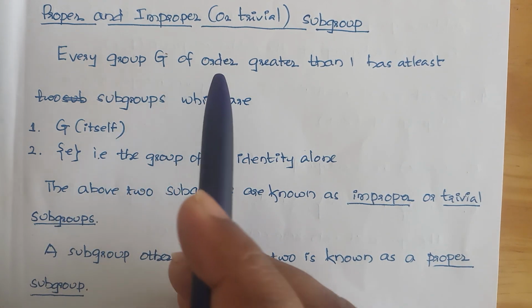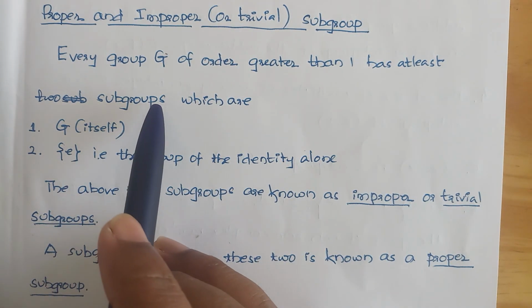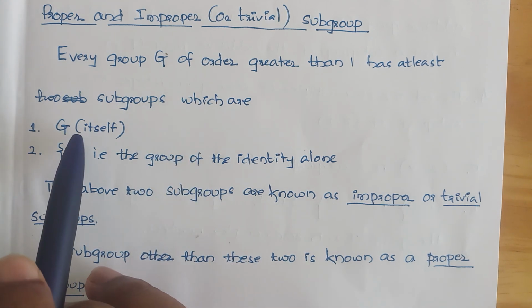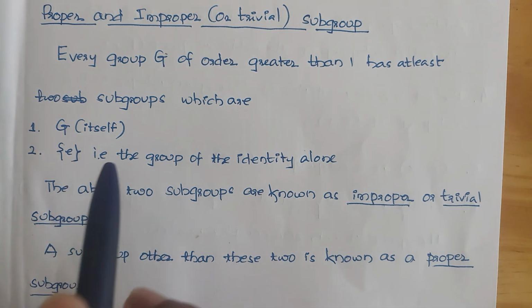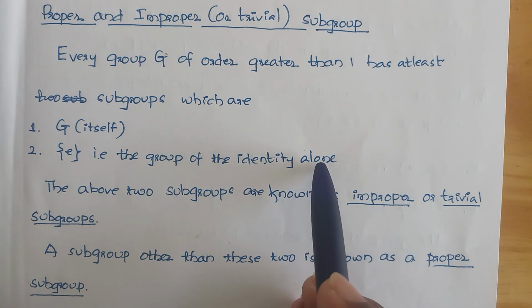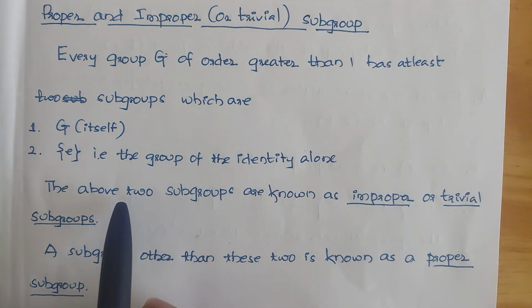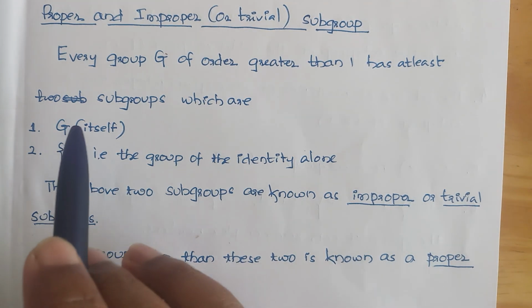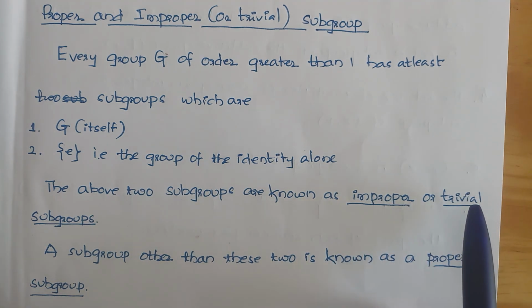Every group G of order greater than 1 has at least two subgroups, which are the group G itself and the group of the identity element alone. These two subgroups are known as improper or trivial subgroups.